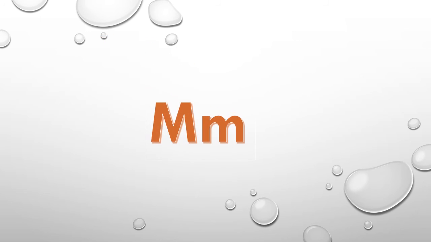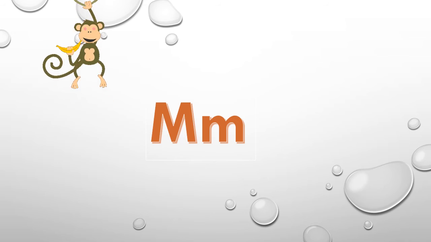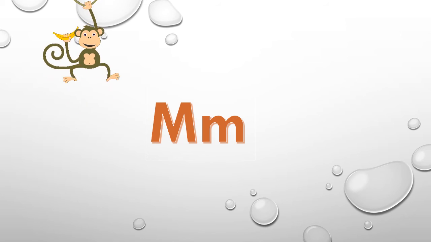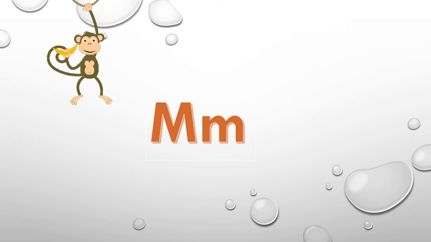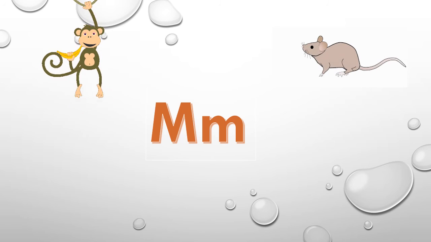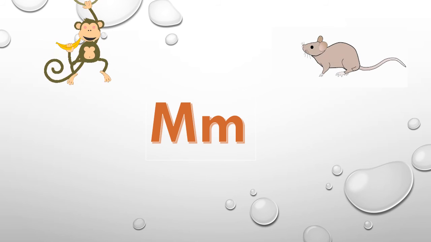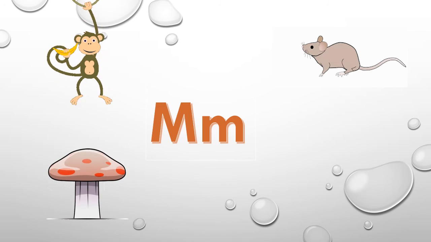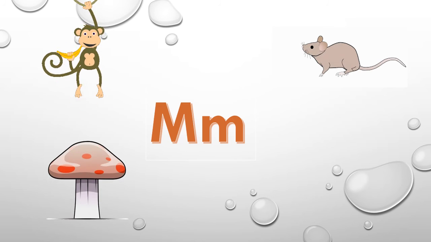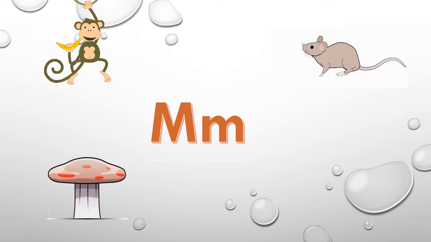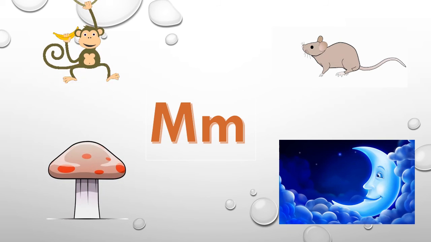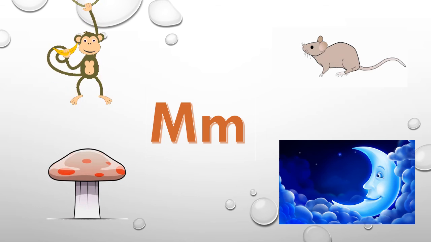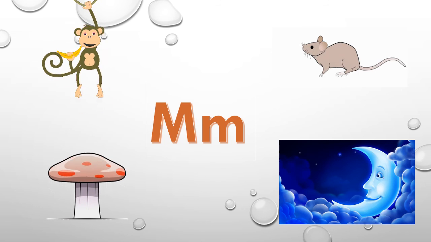This is capital letter M and small letter m. M is for monkey. Monkey. M is for mouse. Mouse. M is for mushroom. Mushroom. M is for moon. Moon.